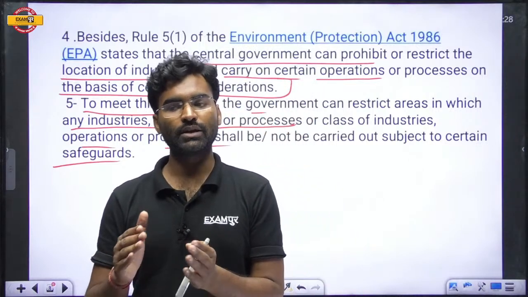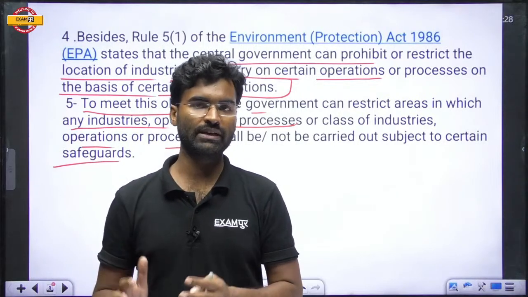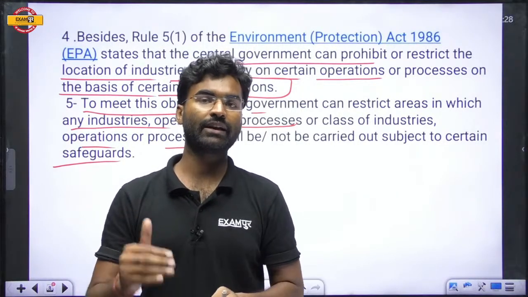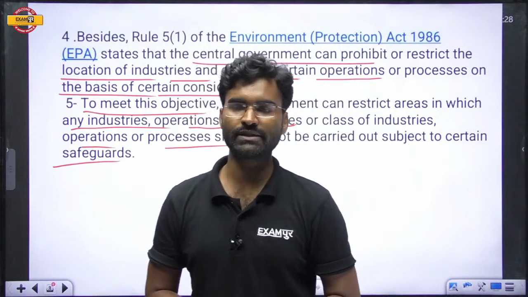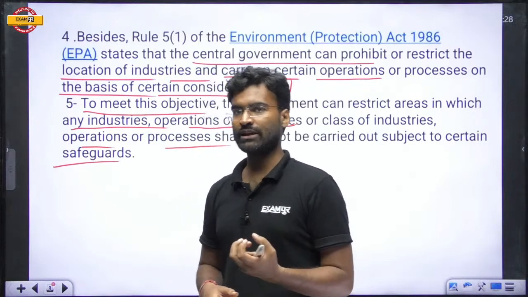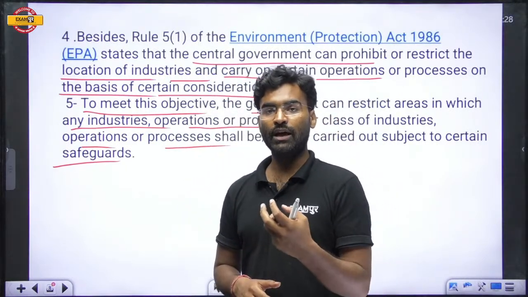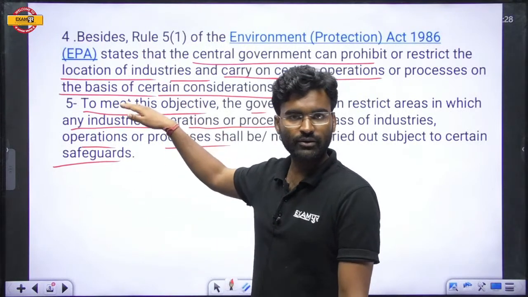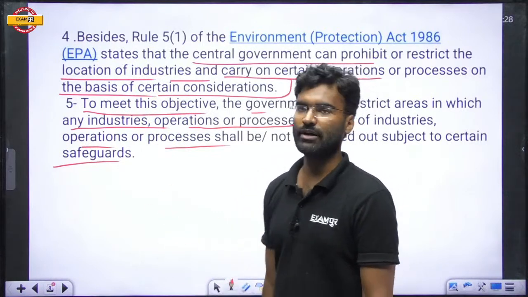The central government can exempt any particular region or any activities from the eco-sensitive zone, or it can prohibit any particular activity in the eco-sensitive zone. So the concept of the eco-sensitive zone has come from this particular act and that particular power. So the central government has the power.